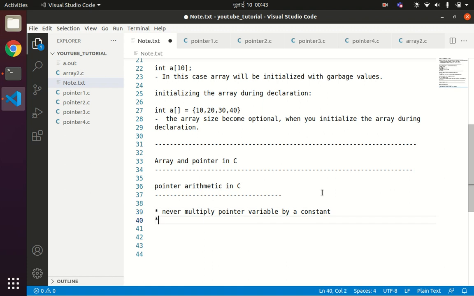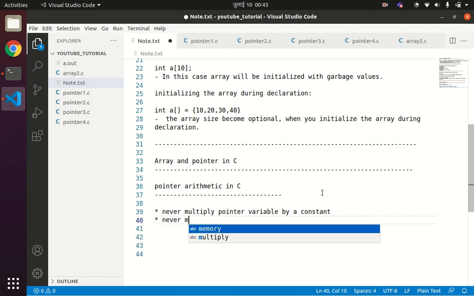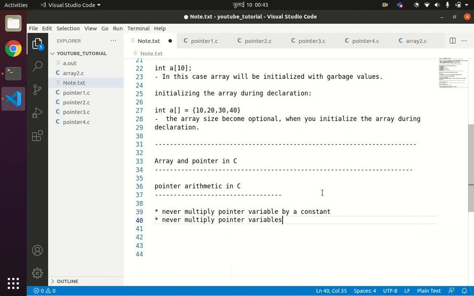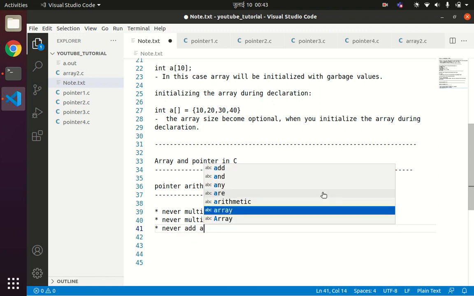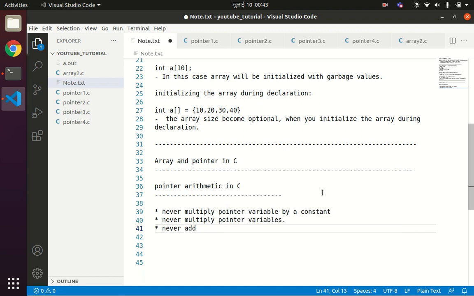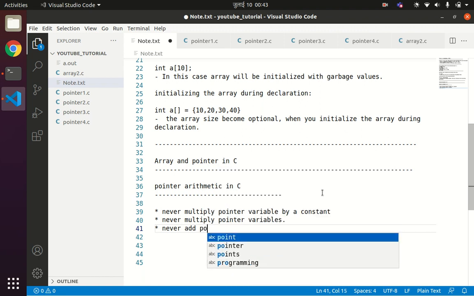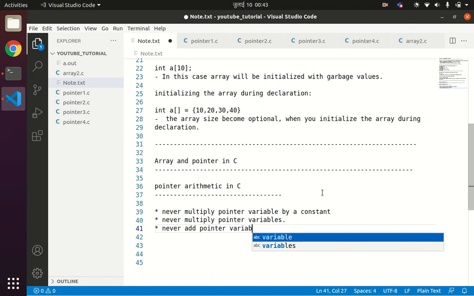And one more thing, never multiply pointer variables, and never add pointer variables. Something like, you cannot do something like this.